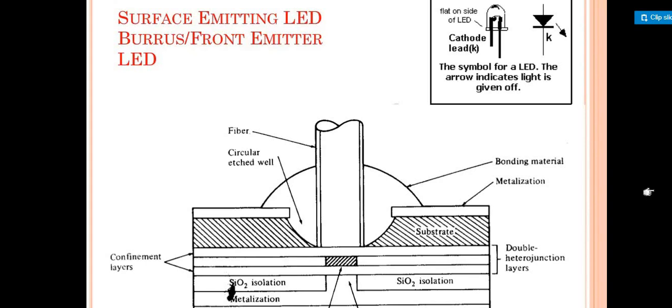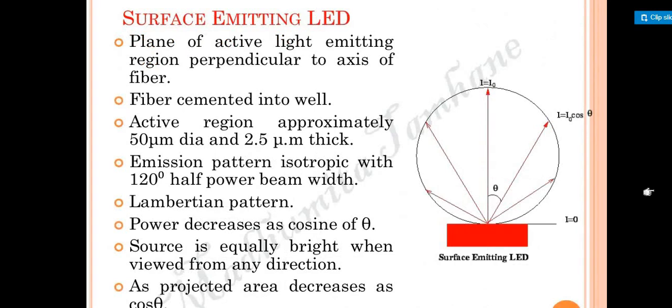Okay. So now how is it going to work, students, as we talk about surface emitting, right? Whenever we take a plane of active light emitting region perpendicular to the axis of the fiber, usually cemented into a well. Cemented in the sense that it is converted into the well. The reason is that it can have an active region approximately 50 micrometer in diameter and 2.5 micrometer in thickness.